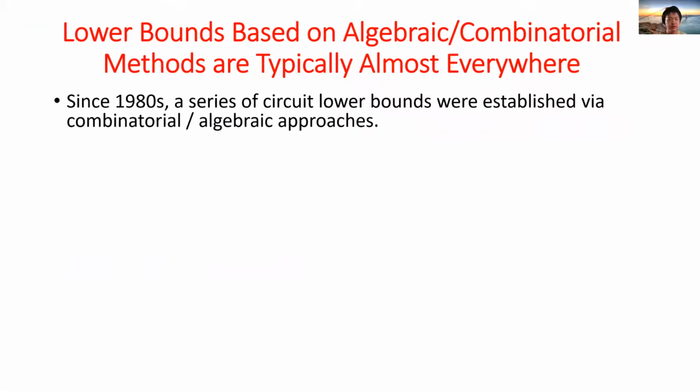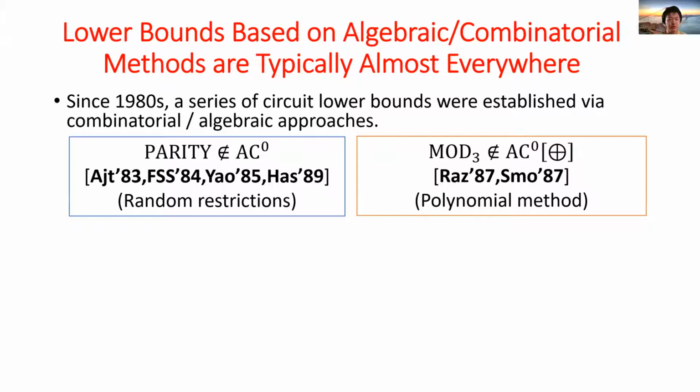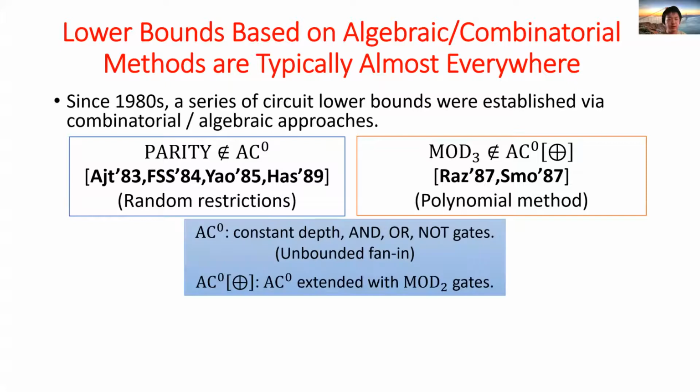Since the 1980s, there were a series of circuit lower bounds established by combinatorial or algebraic methods. Typical examples include superpolynomial lower bounds for AC0, established in a line of beautiful works, and superpolynomial lower bounds for AC0 with parity gates, proved by Razborov and Smolensky. Here, AC0 is the class of constant depth circuits with AND or OR gates of unbounded fan-in and NOT gates. AC0 parity is AC0 circuits extended with mod 2 gates.